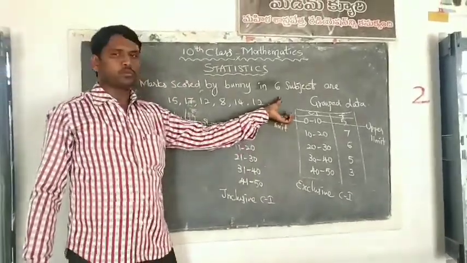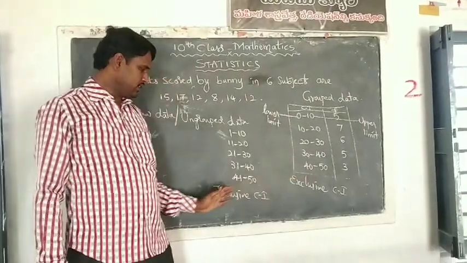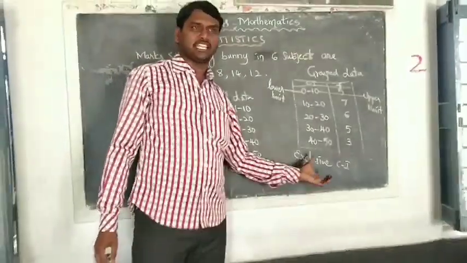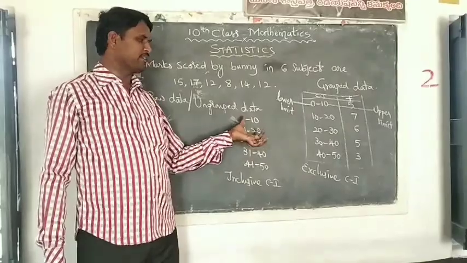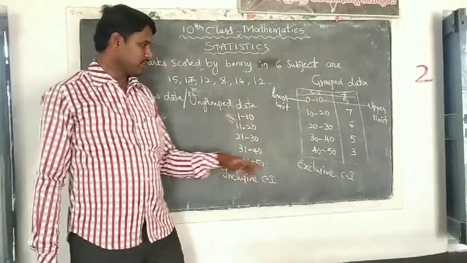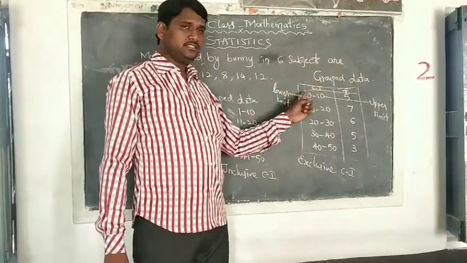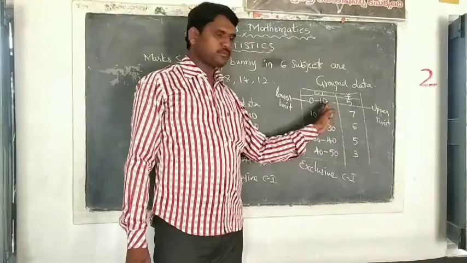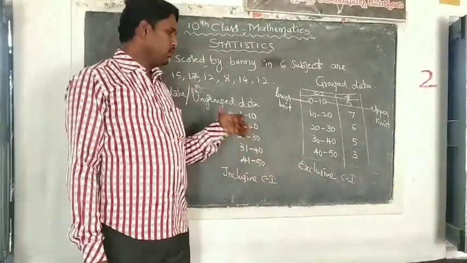When you take grouped data, we can take two types of class intervals: inclusive class intervals and exclusive class intervals. Inclusive means both the lower limit and upper limit belong to the class, whereas exclusive means the lower limit belongs to the class, whereas the upper limit does not belong to the class. This is the main difference between inclusive and exclusive.